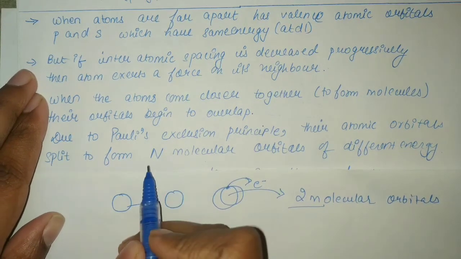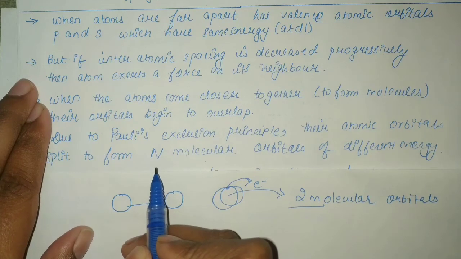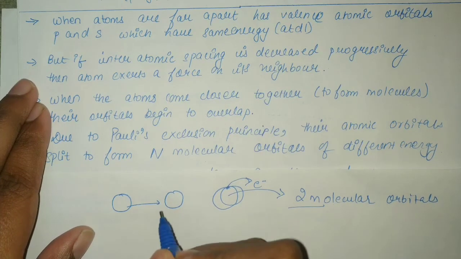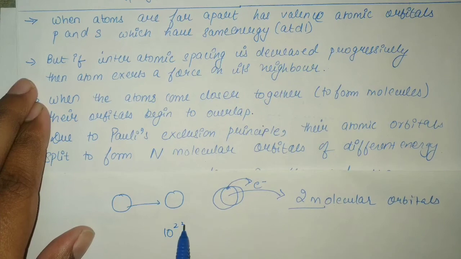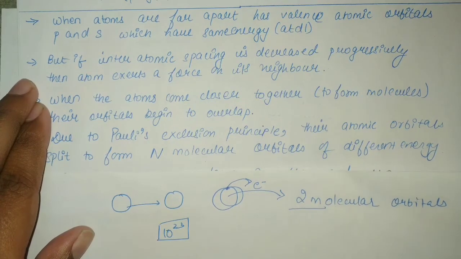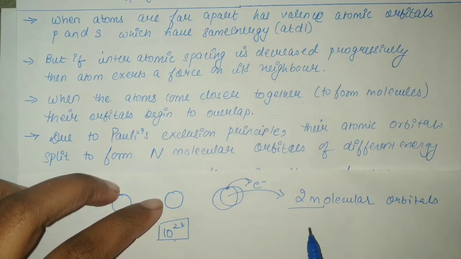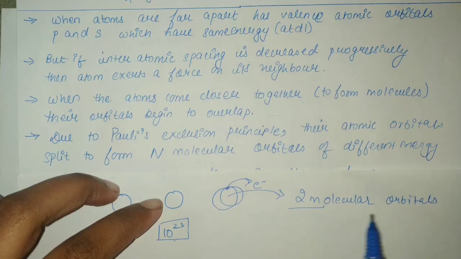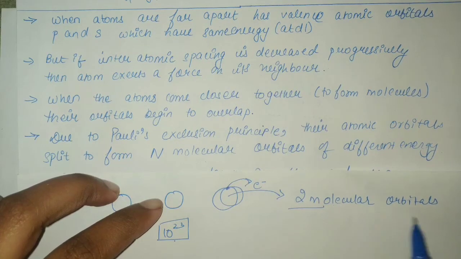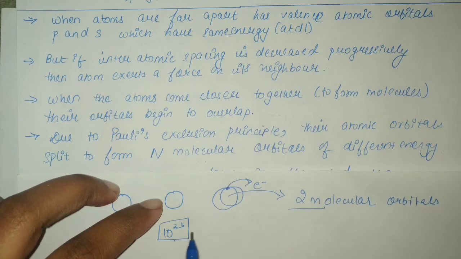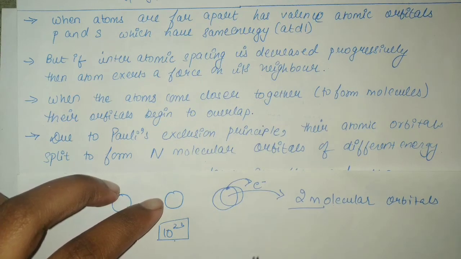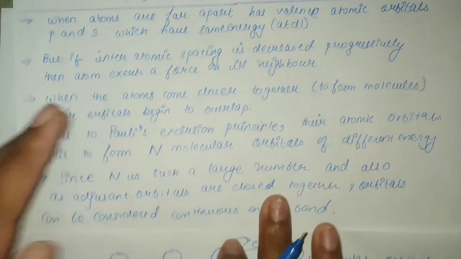Now we know that in a crystal, the number of atoms is in the range of 10 raised to power 23. Now this value is quite large. When we have so many molecular orbitals, and also they are close to each other, right? Because in a crystal atoms are closely packed, so 10 raised to power 23 molecular orbitals are close to each other, hence they form a continuous band.